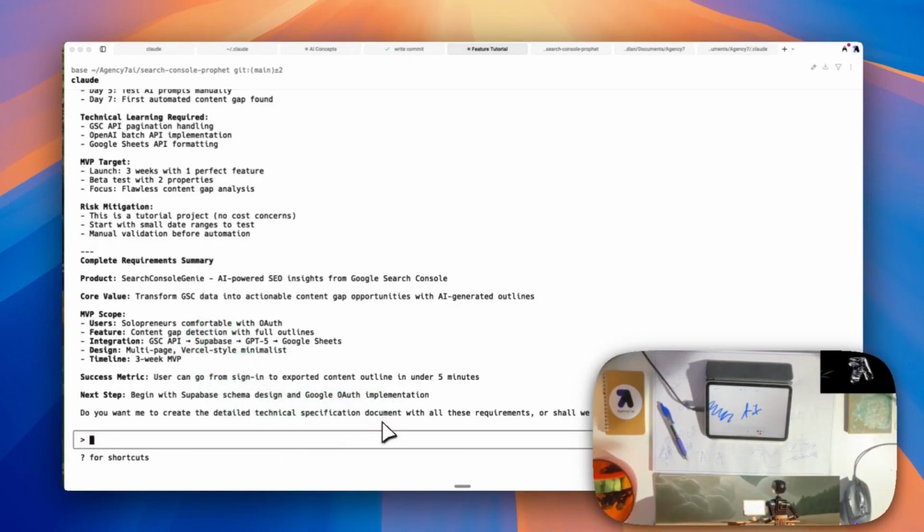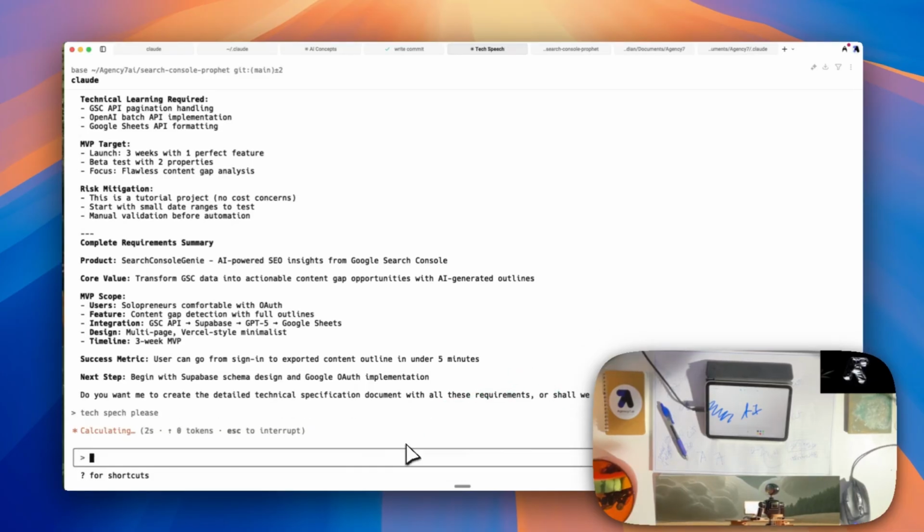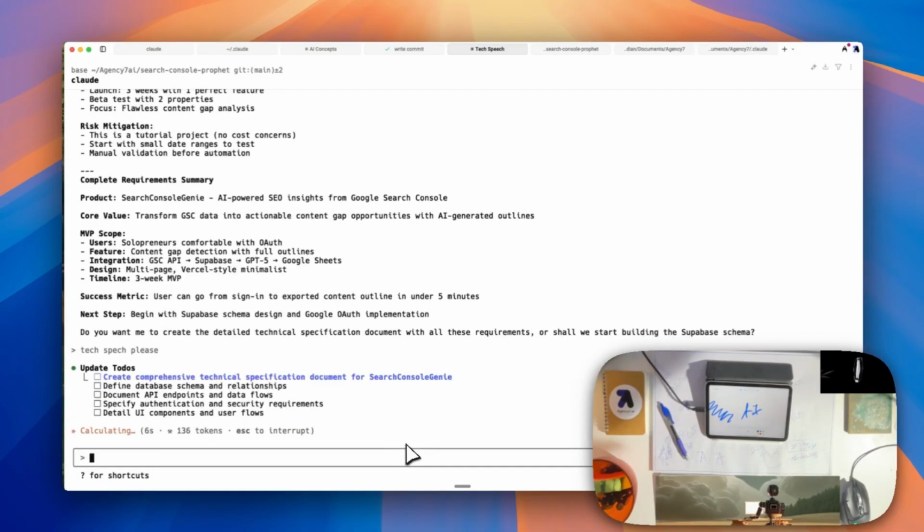So now it's going to take everything that we answered, turn it into a technical specification document, and then from there we can create a design document and then a plan, and then it'll start executing on that plan.